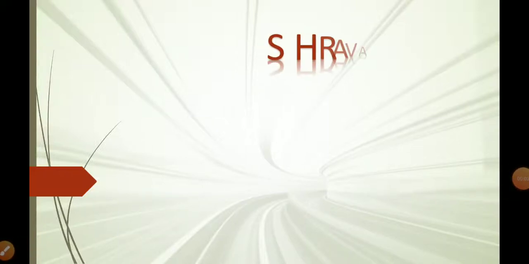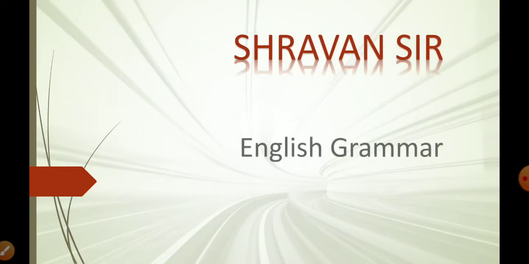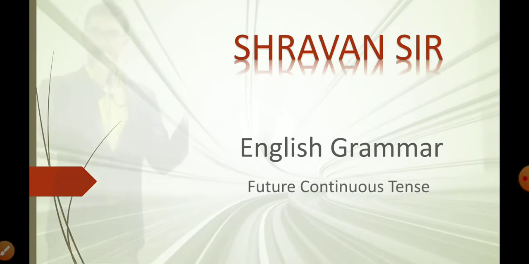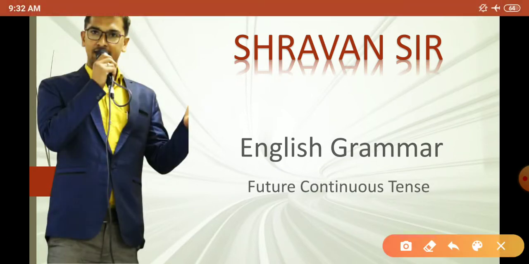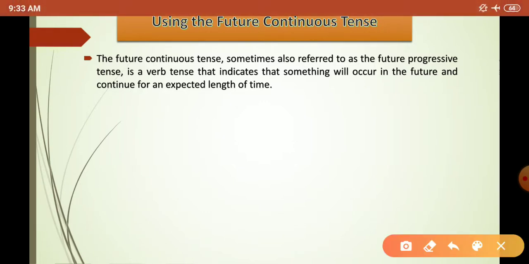In the previous lecture, we understood about the simple future tense. Today what we are going to learn is the future continuous tense. First of all, we need to understand how we can use the future continuous tense. The future continuous tense, sometimes also referred to as the future progressive tense, is a verb tense that indicates that something will occur in the future and continue for an expected length of time.